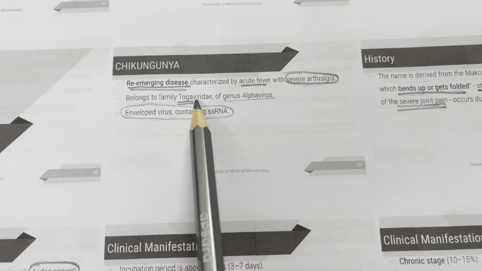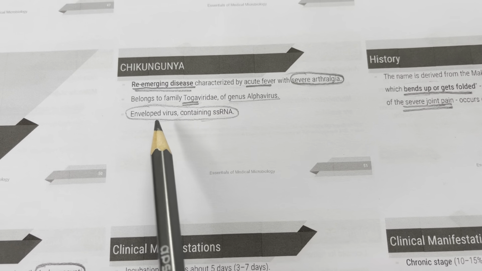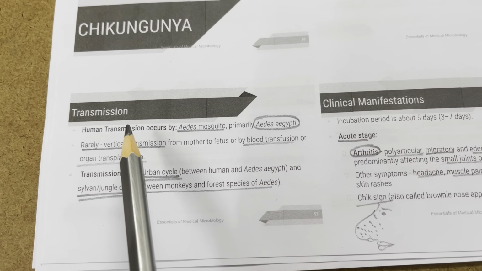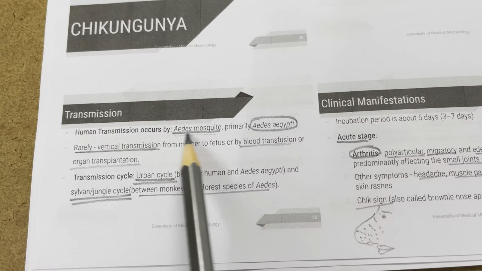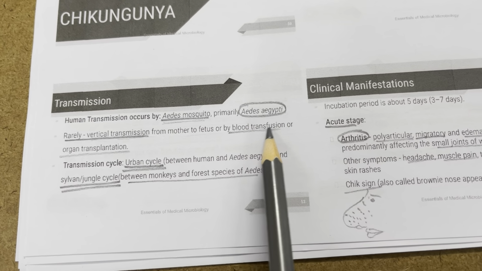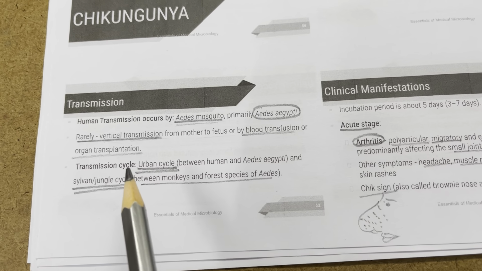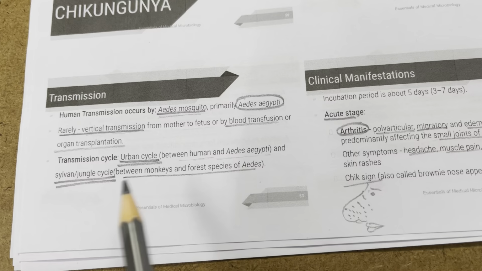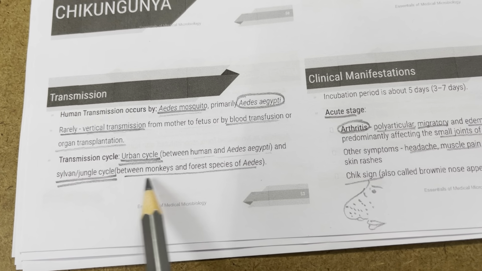It belongs to the family Togaviridae, genus Alphavirus, and it is an enveloped virus containing single-stranded RNA. Human transmission occurs by the Aedes mosquito, primarily Aedes aegypti. Rarely there is vertical transmission from mother to fetus, or by blood transfusion or organ transplantation. The transmission cycle involves the urban cycle between humans and Aedes aegypti, and also the sylvatic or jungle cycle between monkeys and forest species of Aedes.